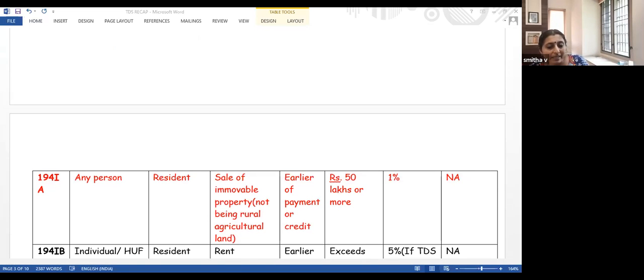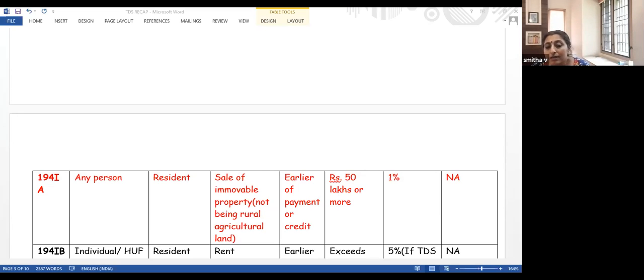So in this question, my answer would be, what would be your answer? Whether you have to deduct TDS here. Are you making a payment of more than 50 lakhs? No, you are making a payment of only 45 lakhs. The amount which you are paying shall be more than 50 lakhs. Consideration, it's not SDV. 50 lakhs is the amount of money which you are paying. You are paying only 45. Okay. Right. So that is over.